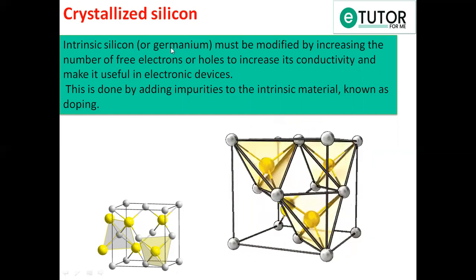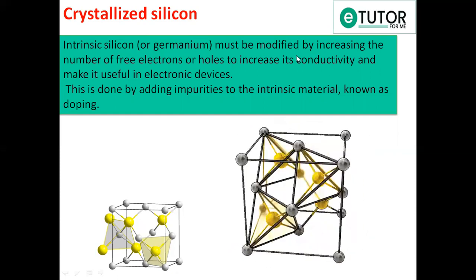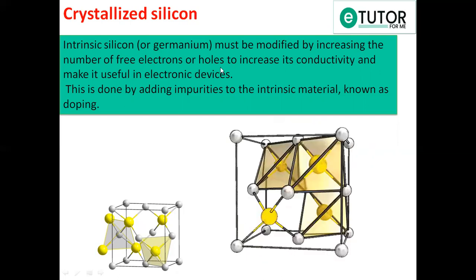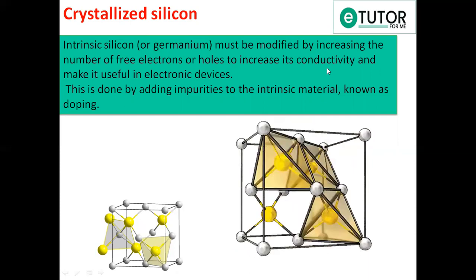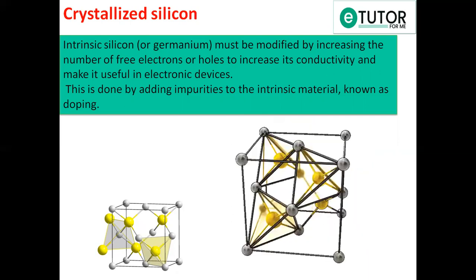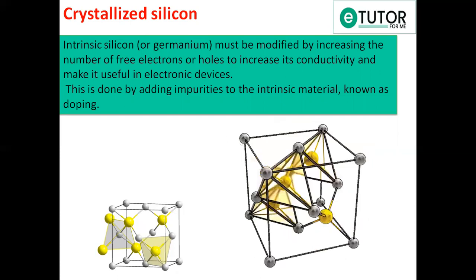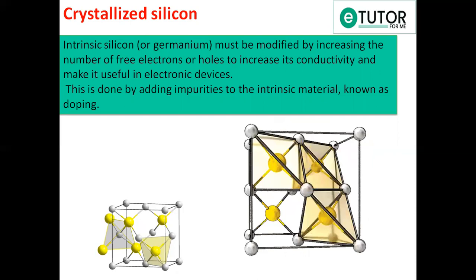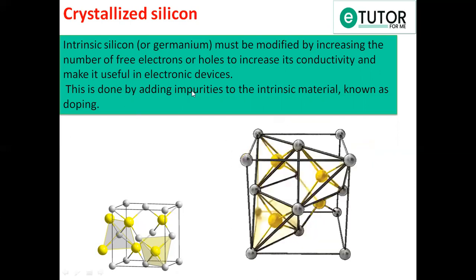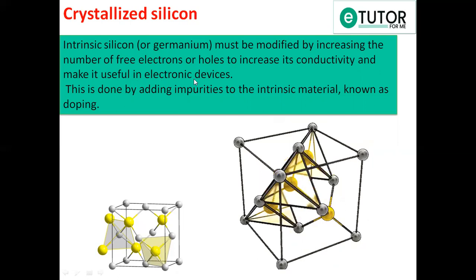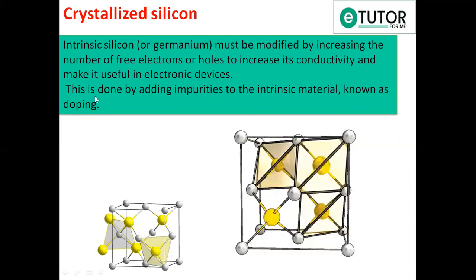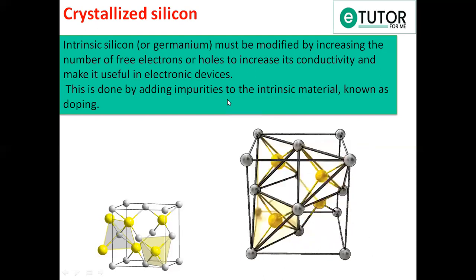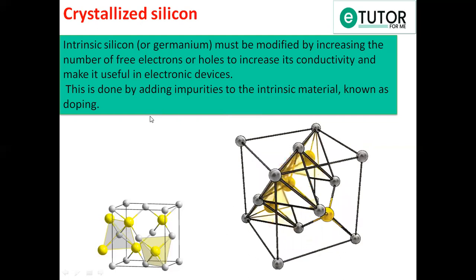Intrinsic silicon or germanium must be modified by increasing the number of free electrons or holes to increase its conductivity. That means if we want silicon and germanium to conduct the electricity, we have to modify them. How to modify them? By adding impurities into it and make it useful in electronic devices. This is done by adding impurities to the intrinsic material known as doping.